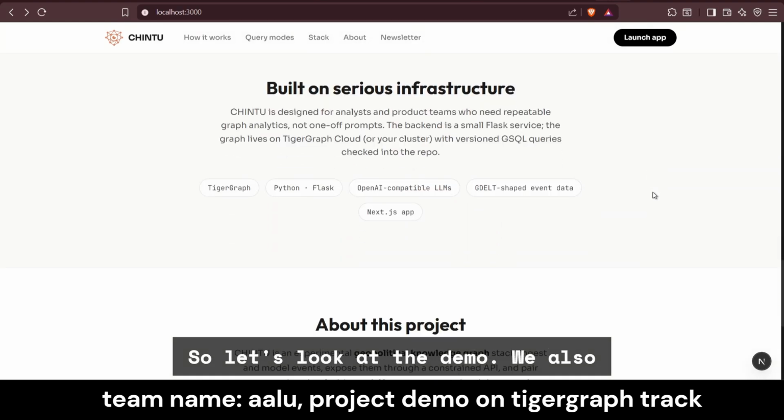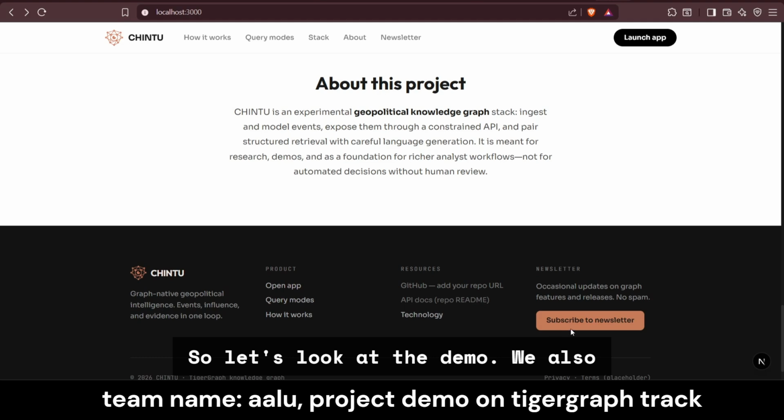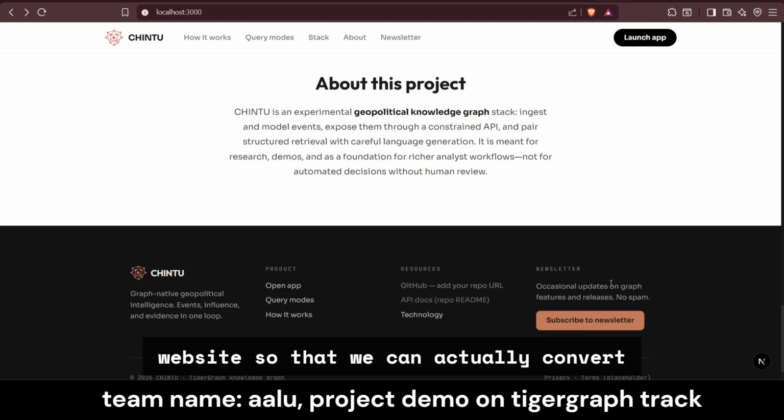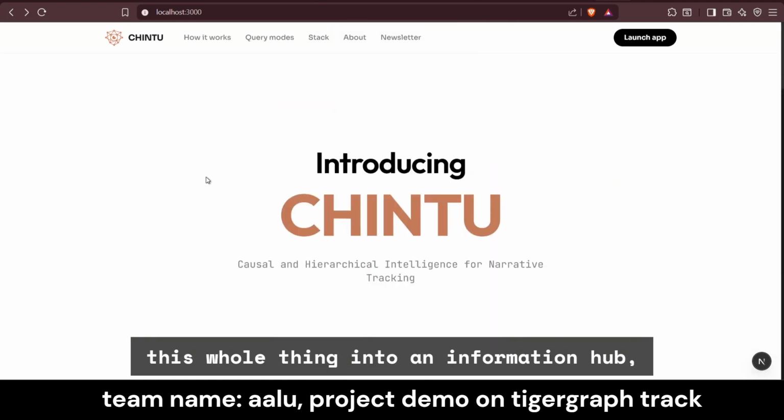So let's look at the demo. We have also added a newsletter feature to the website so that we can convert this whole thing into an information hub. And we have more features planned as we go.